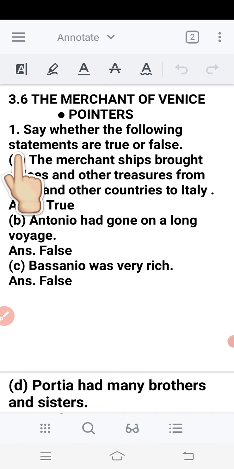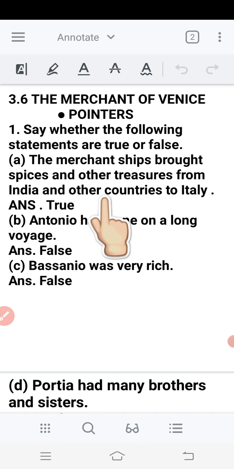First one, A. The merchant ships brought spices and other treasures from India and other countries to Italy. So, it's true because in the starting of the lesson they had told us that the merchant ships brought spices and other treasures from India and other countries to Italy.